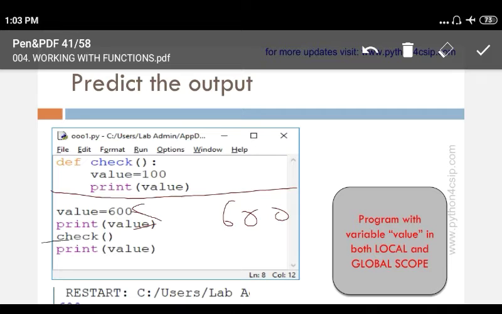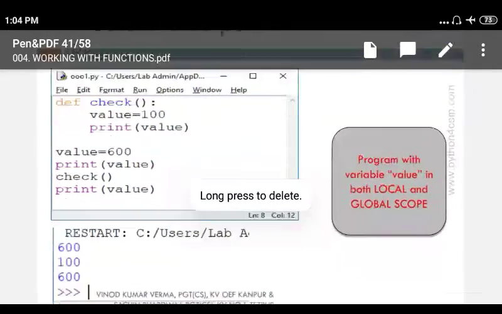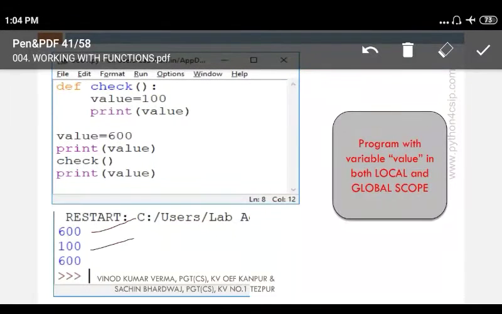Then it will call a function, so this function will be called. Inside the check function there is a local variable whose value is 100, so 100 will be printed here. After the function executes, this local variable will be deleted from memory. Now here again the global variable's value is accessed, so 600 will come as output. You can see in the output: 600, 100 and 600.